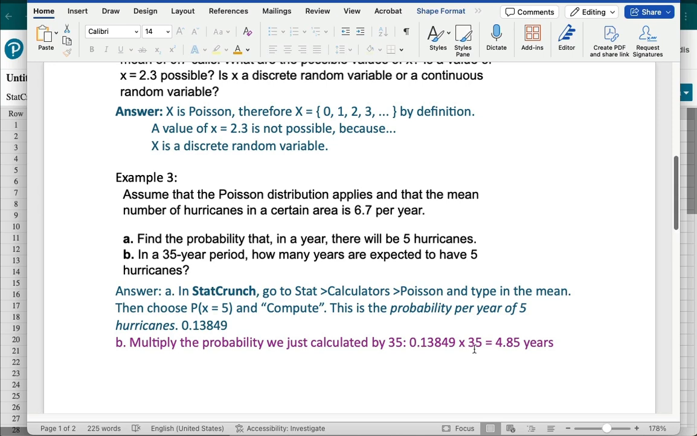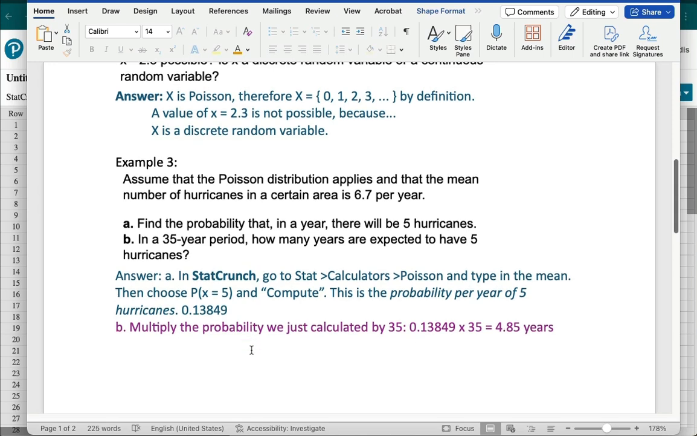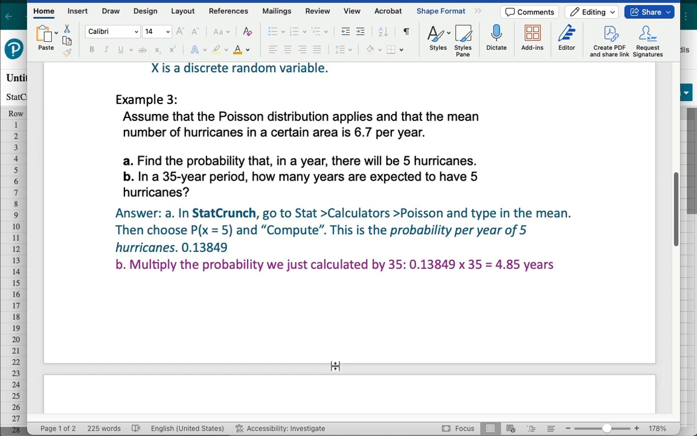0.13849 times 35 just happens to equal 4.85 years. So basically what that is saying is that we can expect to see 5 hurricanes in approximately 4.85 years out of 35 years. So if you're looking at a 35-year period, we would expect to have 5 hurricanes on average in about 4.85 years. And that's just an approximation.